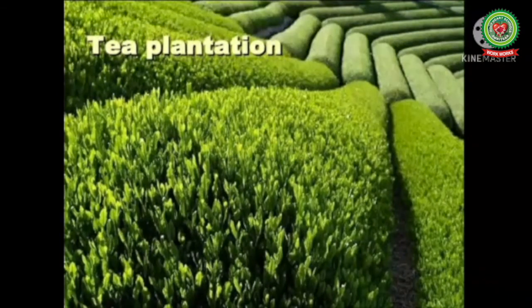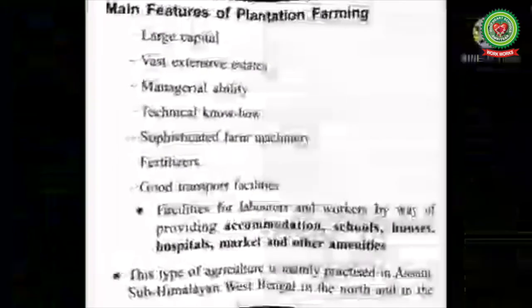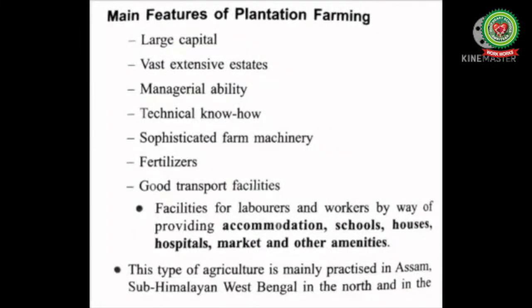Some of the crops produced on a plantation in India are tea, coffee, rubber, spices, etc. The success of plantation farming depends on the accessibility, large capital investment, availability of skilled labor, enough and cheap means of transport, etc. The plantation farming has developed in the hills of northeast and the south India. Come back to the reading again.